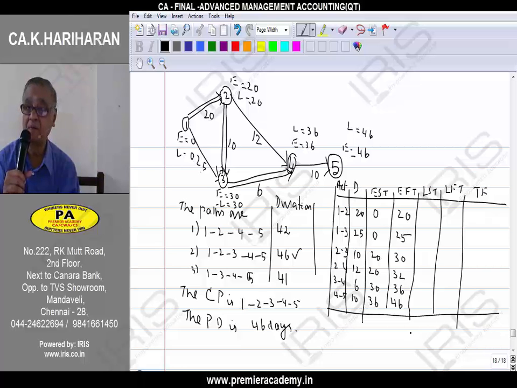So we have written down the earliest finish time for all the activities. With the earliest start time, we add the duration.